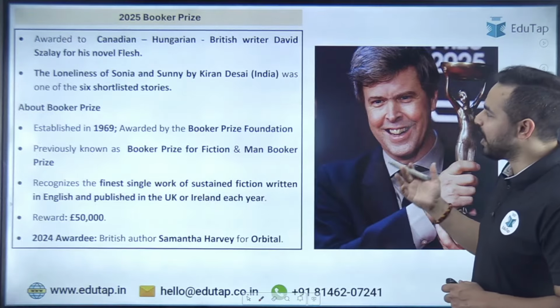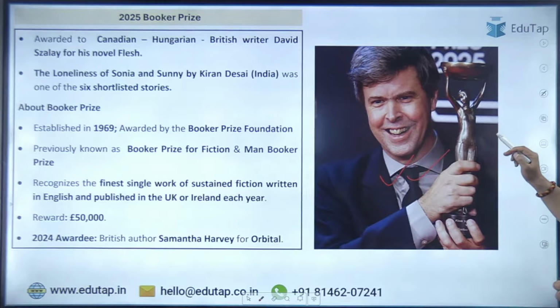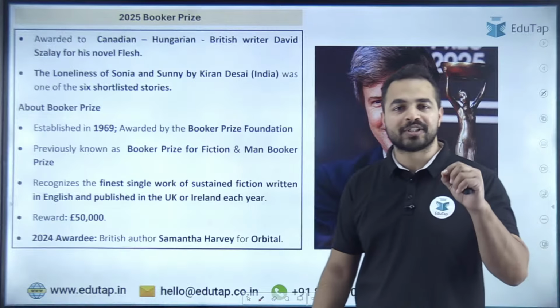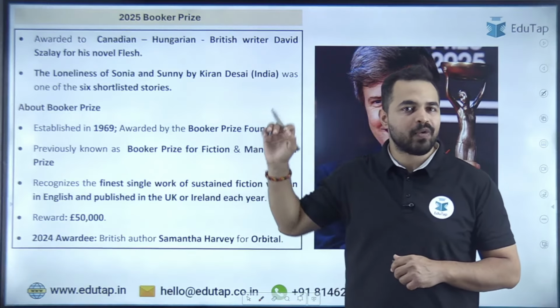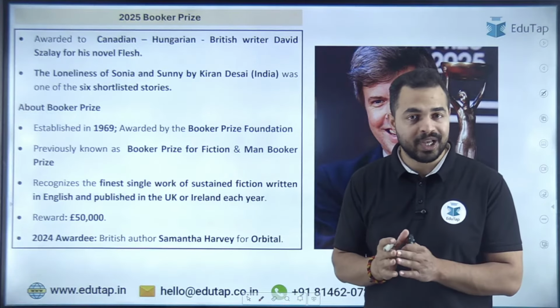Moving ahead, the 2025 Booker Prize, and you can see here the Canadian-Hungarian-British writer David Szalay, who has recently been given the 2025 Booker Prize for his novel Flesh. So what is the name? Right answer. The name of the person who has been given the Booker Prize is David Szalay. He got the award for which book, which novel?